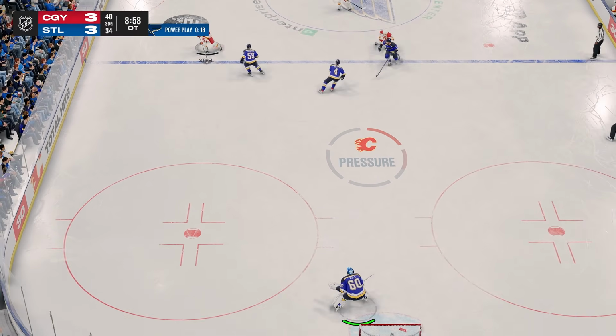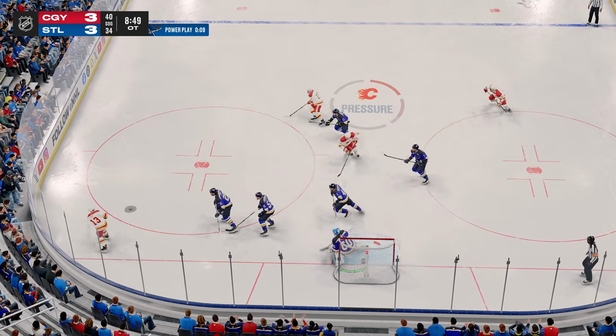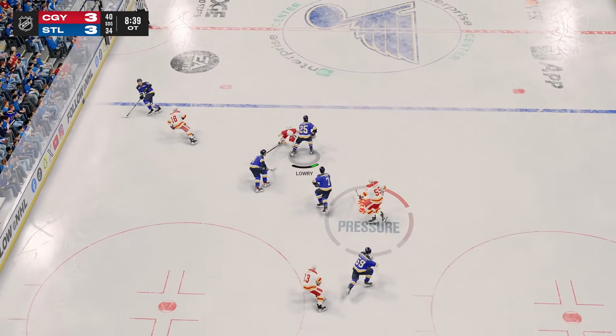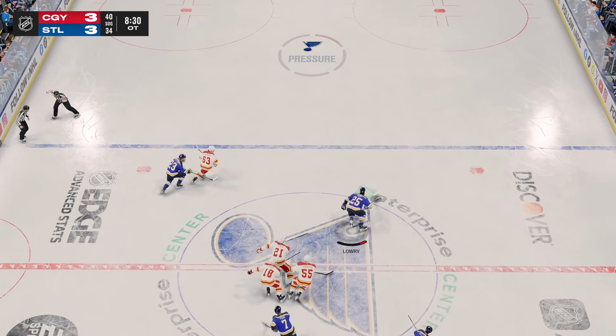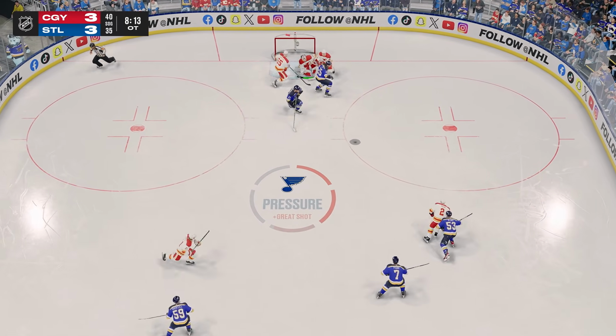Sam Steele's bringing the puck into the offensive zone. Unfortunately, he's gassed as well. Kane Gooley doesn't have a lot left in the tank. Tyson Joseph's got it, sending it back to Sam Steele. He's just wasting time here. Kane Gooley's going to try to send it down. The Blues would have had a breakaway, but Jake Neighbors is jumping out of the box, and he's got energy. He's going to be breaking that play up.